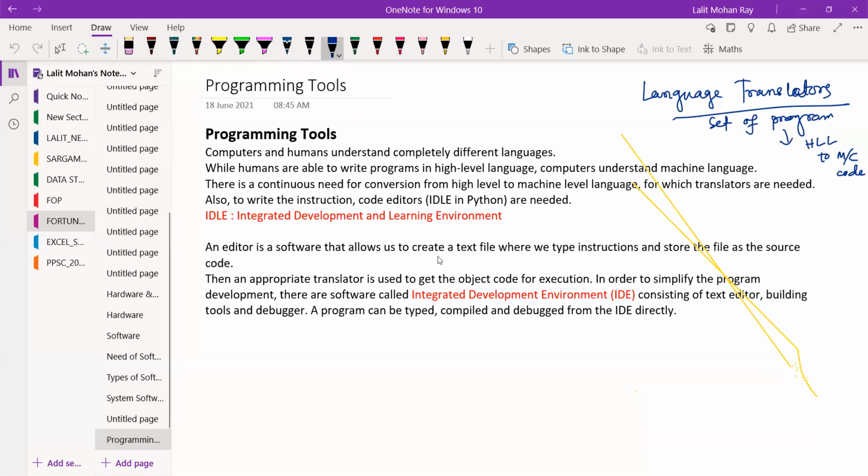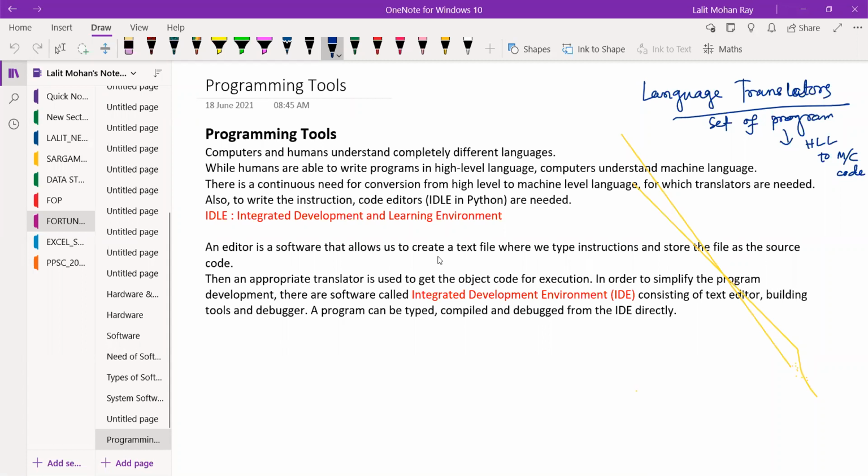Yes, sir. To write those instructions, a code editor or text editor is needed, which in Python is called IDLE. What is IDLE? Full form: integrated development and learning environment. The text editor and translator for the Python language is otherwise called IDLE.